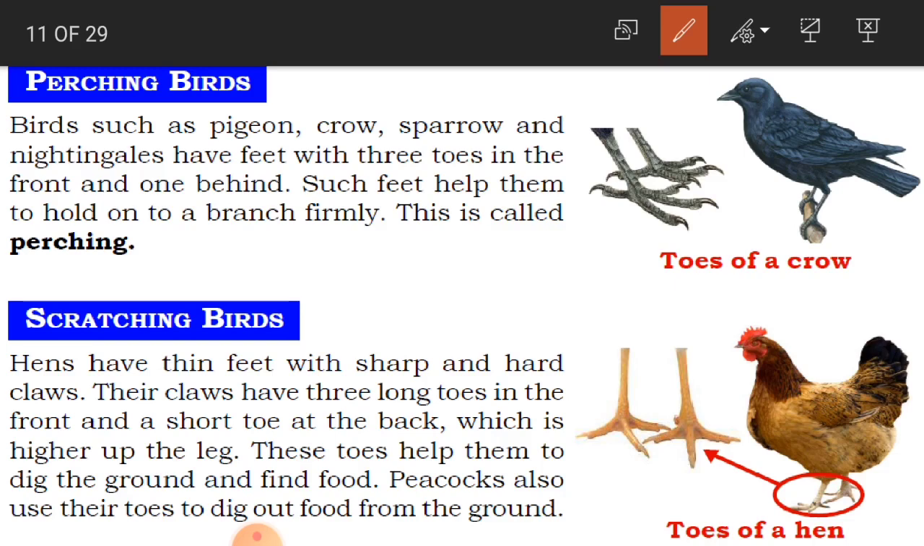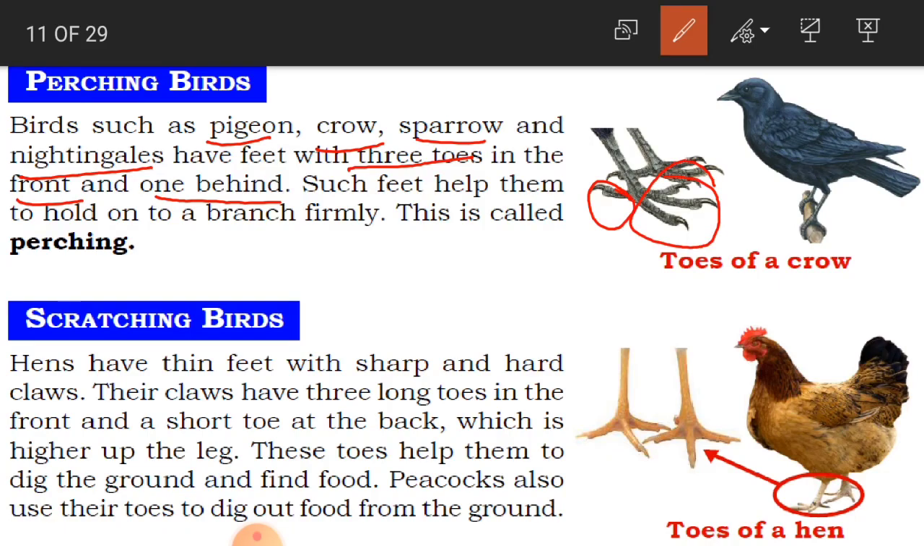So what type of birds are perching birds? So like pigeon, crow, sparrow, nightingales. So these are perching birds. So how many toes they are having? They are having 3 toes in the front, again 1 behind. See here, 1 is at the back and 3 here in the front.